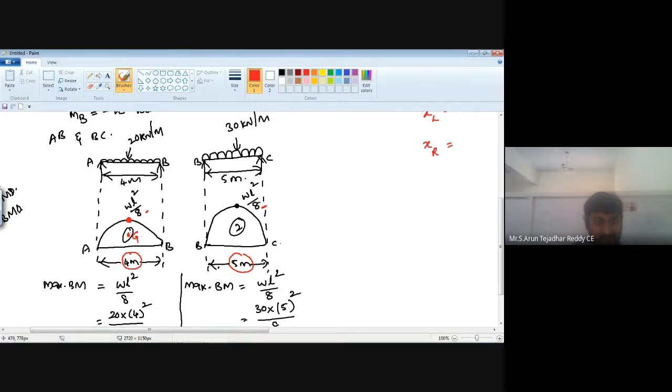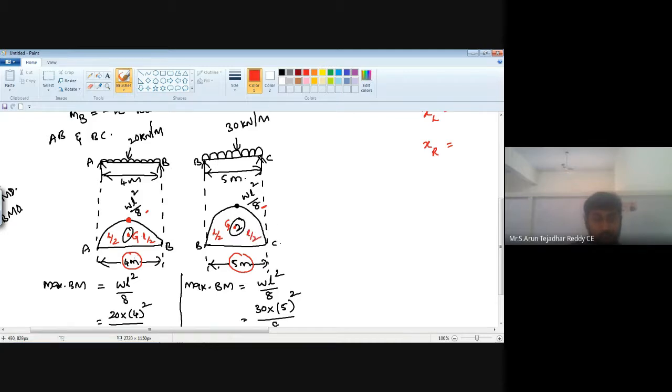We can write it as L by 2 and L by 2. Here also it is a parabolic shape, so your center of gravity will act at the center of the span. It means L by 2 and L by 2.